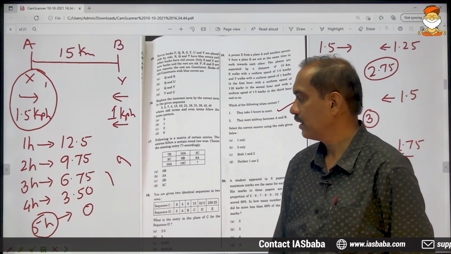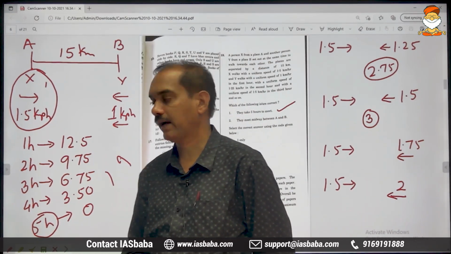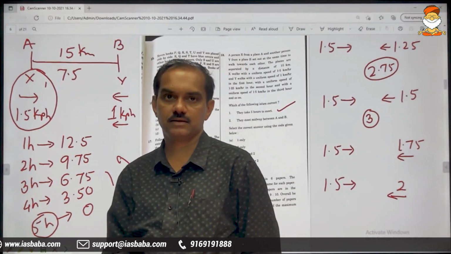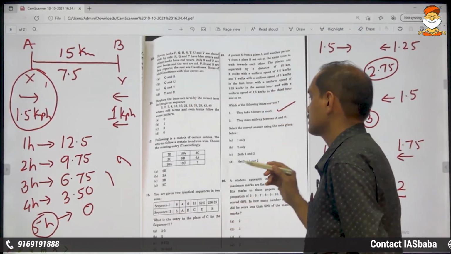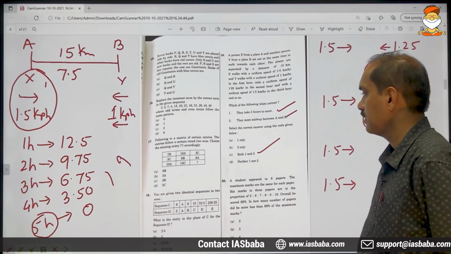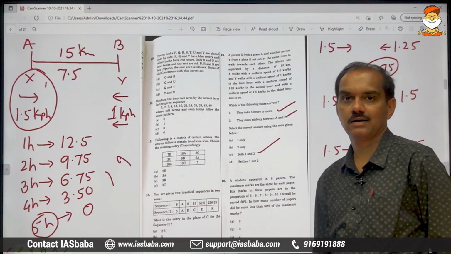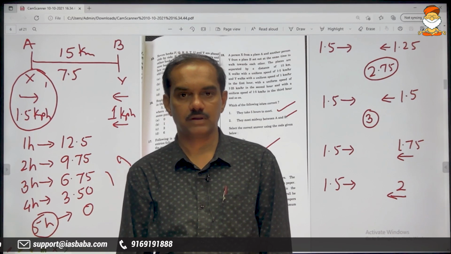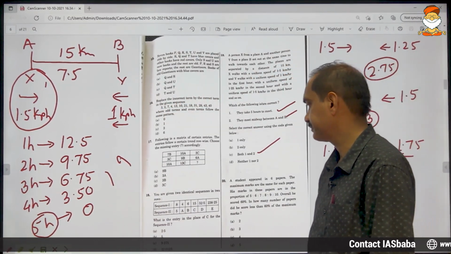So in 5 hours, how much will he cover? 1.5 times 5. He will be exactly at the center, meaning they are meeting each other at the center. So statement number 2 is also correct. Both 1 and 2 are correct. This is a problem on time and distance because clearly the phrase used is distance reducing to 0, and meeting means the same.